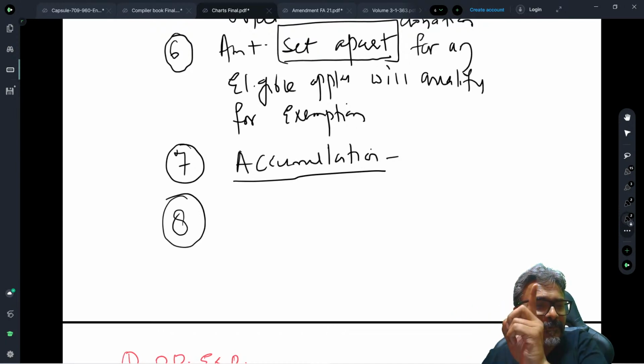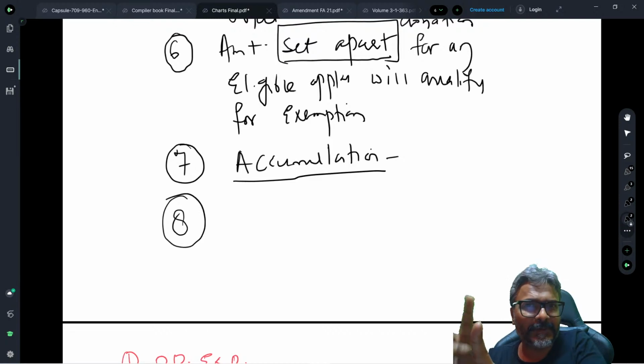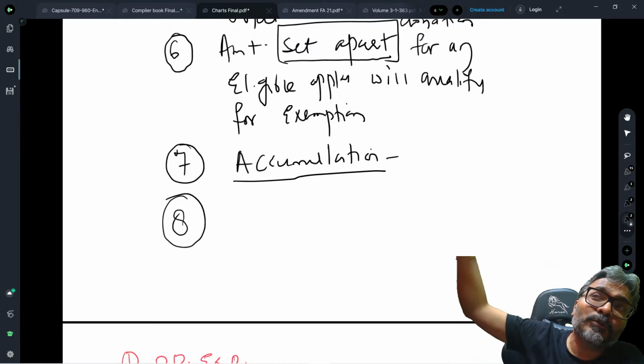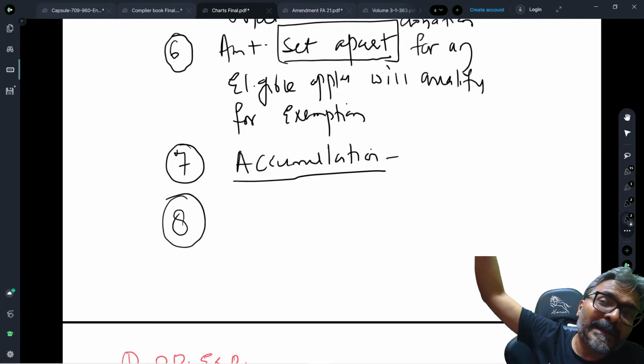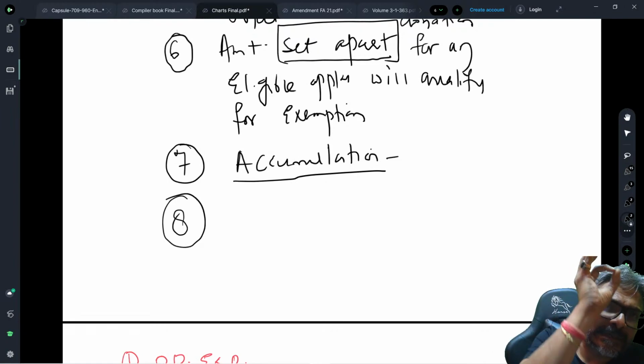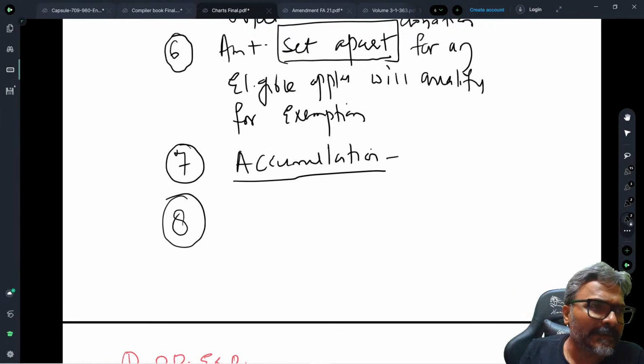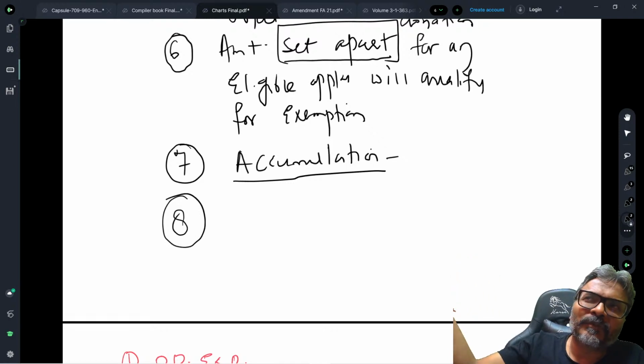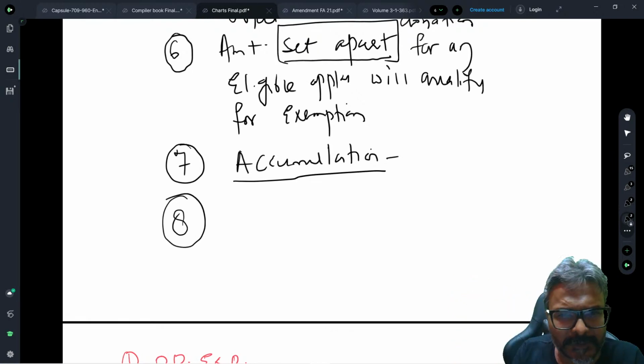If you have taken the option of accumulation, but instead of applying it for the object, you later on decide to donate it to another trust, students, in that particular case, it will be considered as a default. In which case, that money which has been applied for giving donation to another trust will be considered as deemed income. I hope that all of you are clear with this one now.